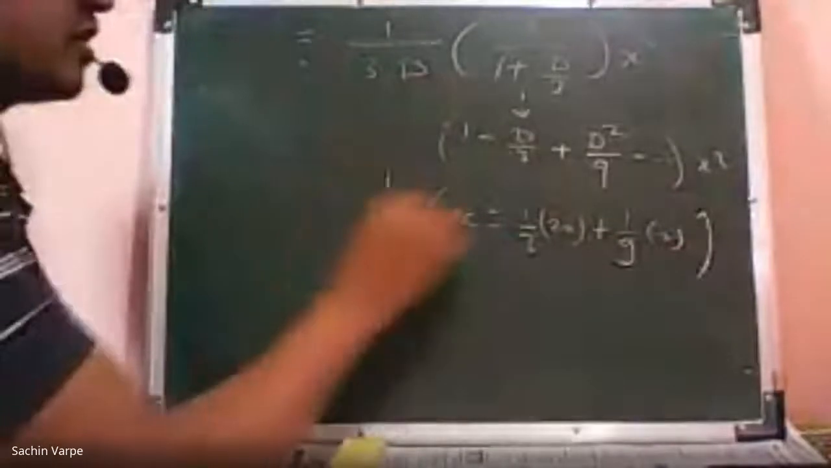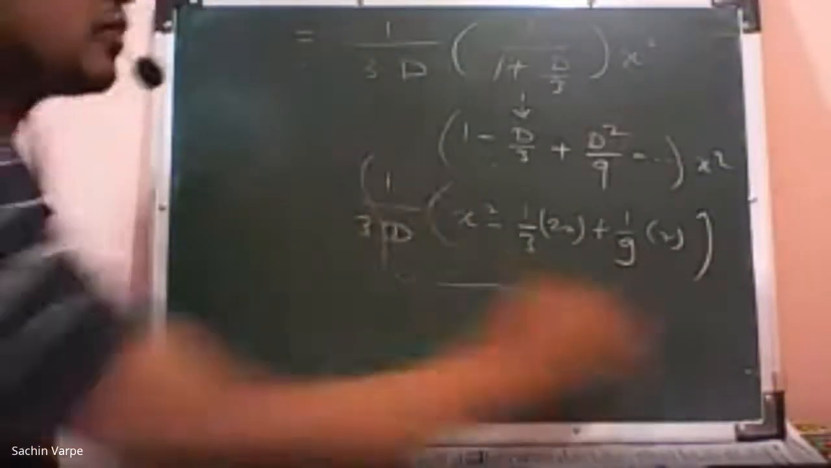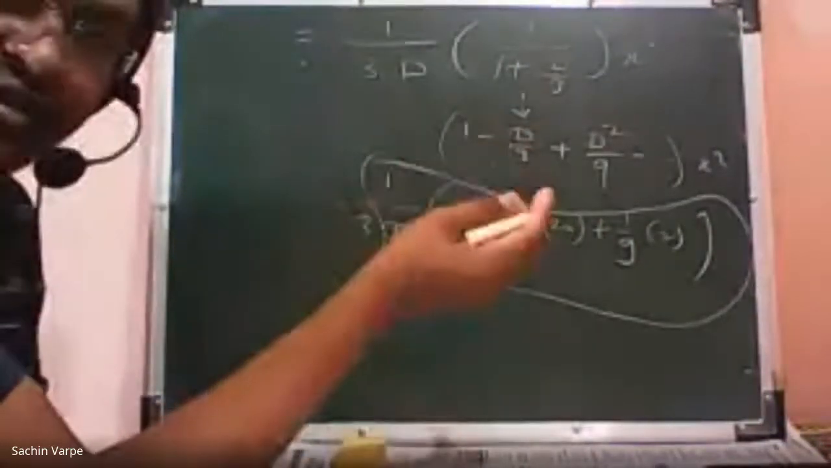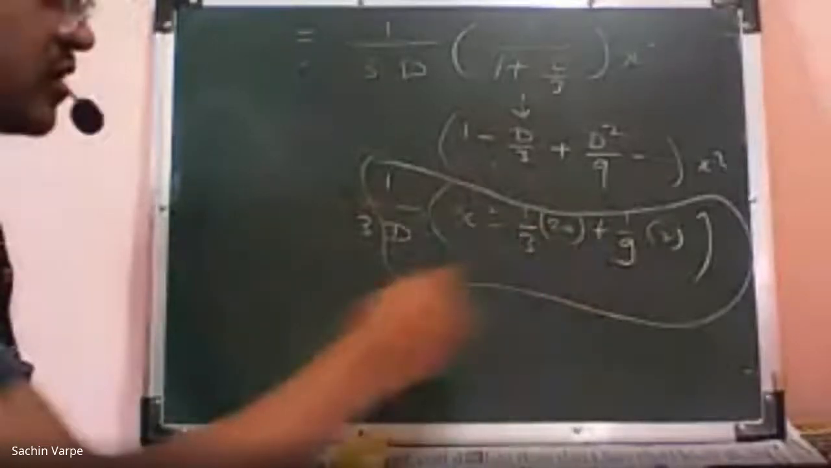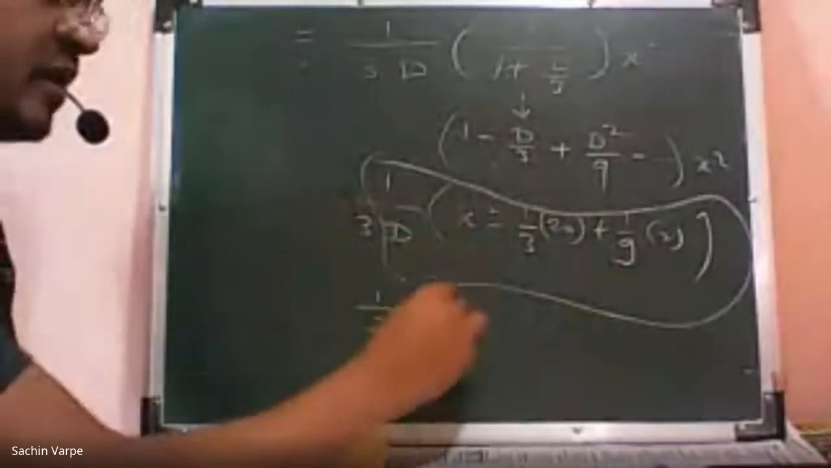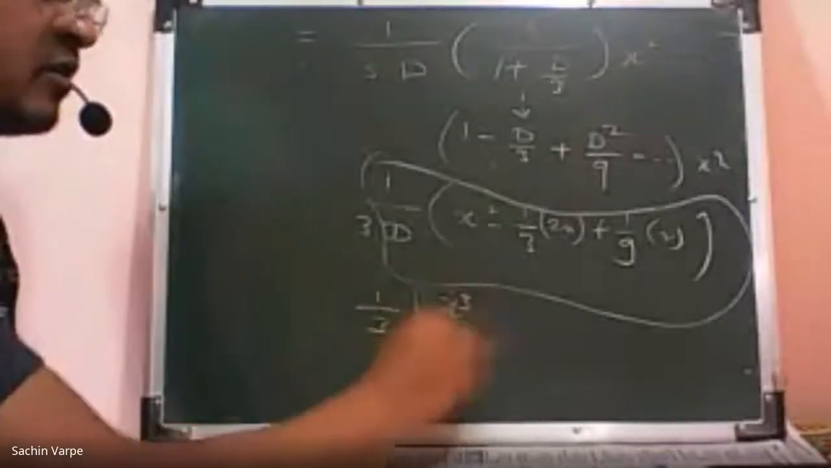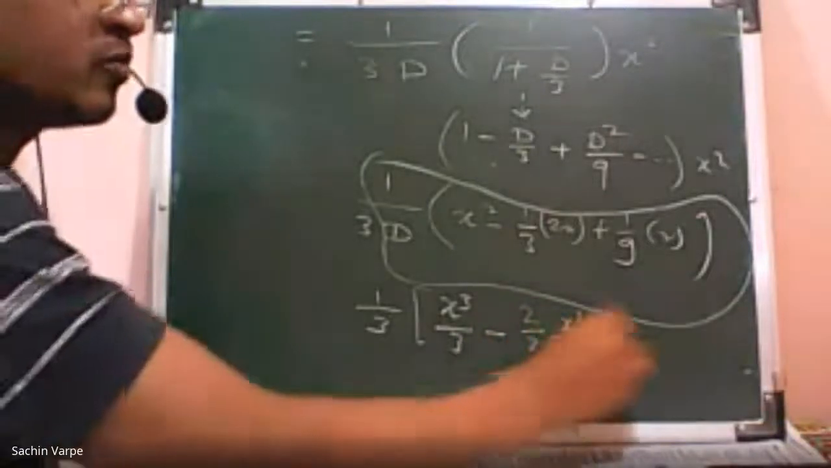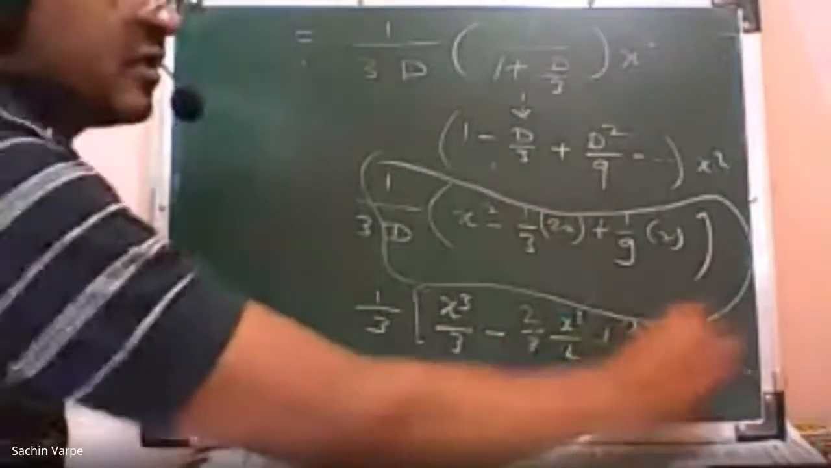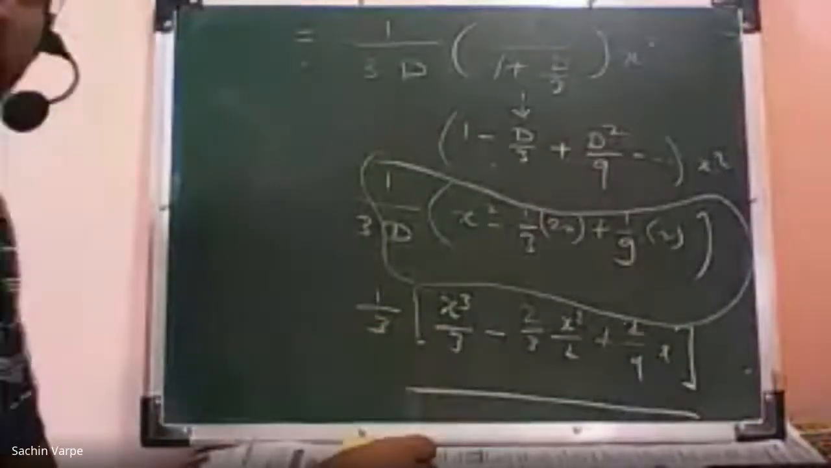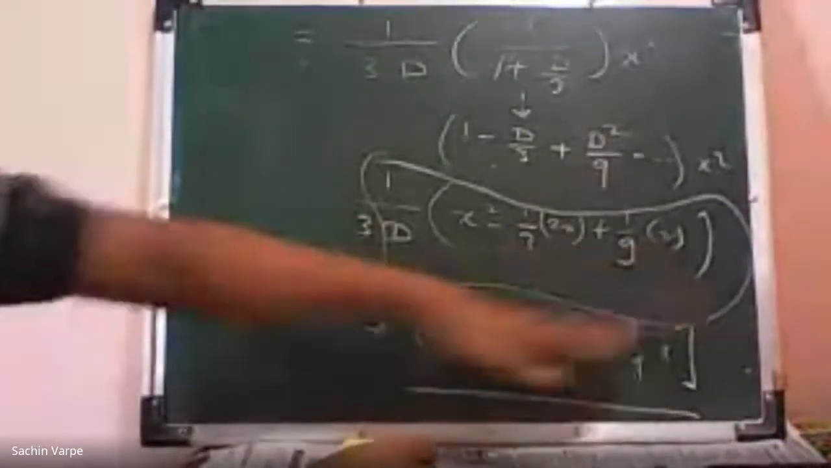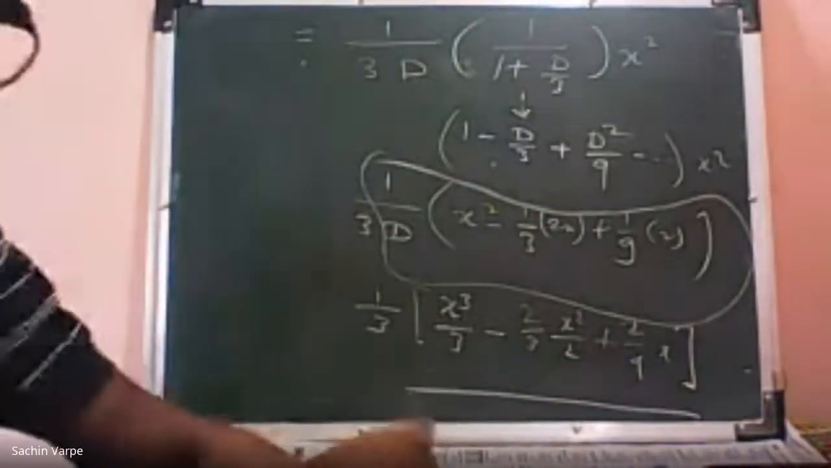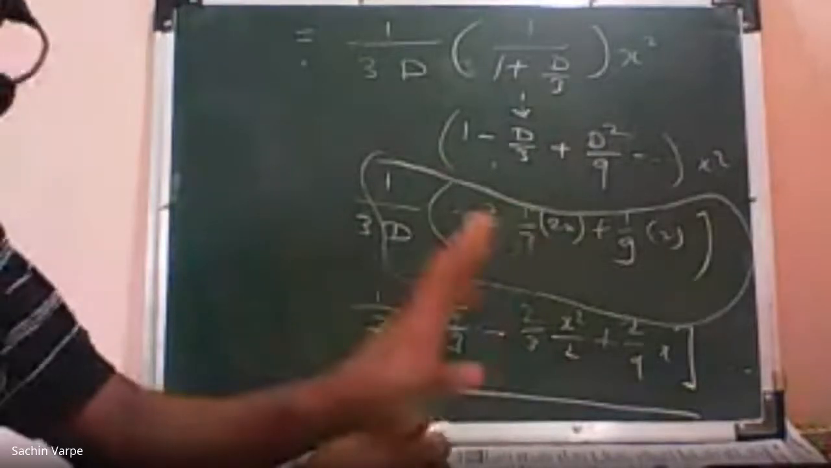1 upon 3D. Now what does 1 upon D mean? This 1 upon 3 I'll write outside. 1 upon D means integration. So I'll integrate each term of this with respect to x. So 1 upon 3 into the integration of x square, x cube by 3, minus 2 by 3 into x square by 2, plus 1 by 9 or 2 by 9 into x. And that is your final answer. Remember, D should not be there anywhere in the final answer. D we have reduced, eliminated throughout. Is that okay? It's very easy. Please ask if any doubt.